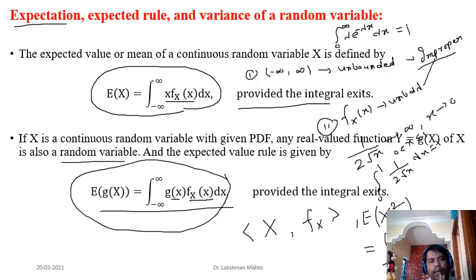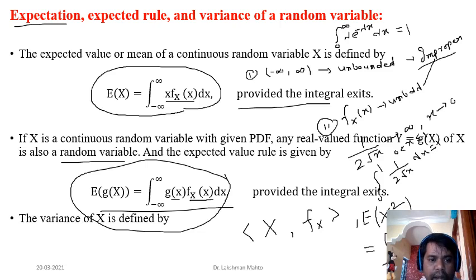If you have a given random variable X with probability density function f of x, then you define a new random variable g of X. Then you also have to find the PDF of g of X. So what could be that PDF of g of X? Those things come later. Next, I would like to define variance.